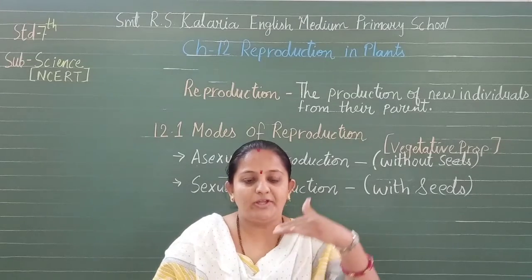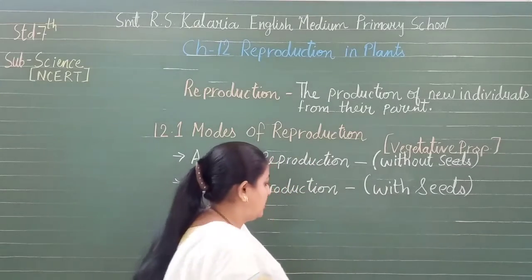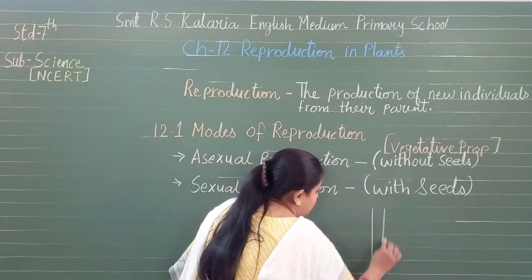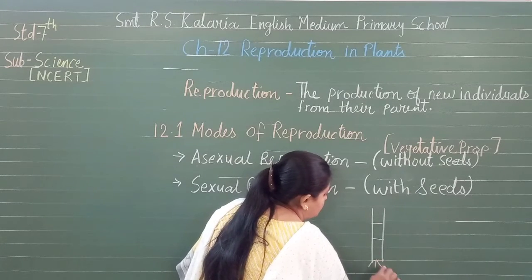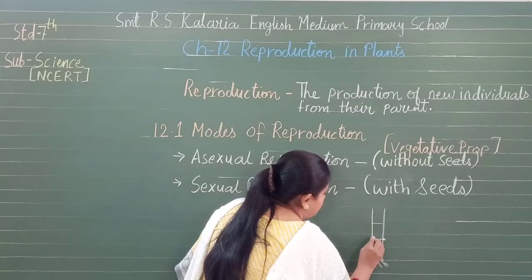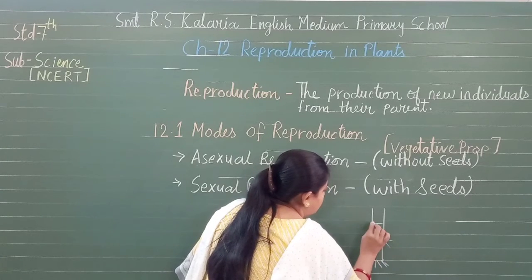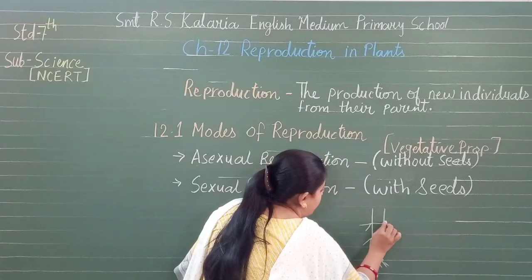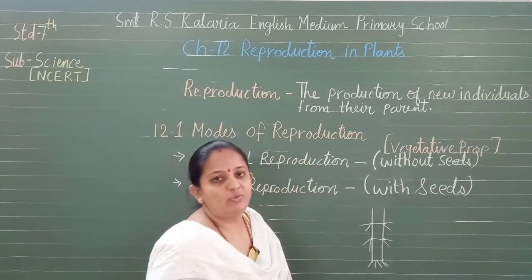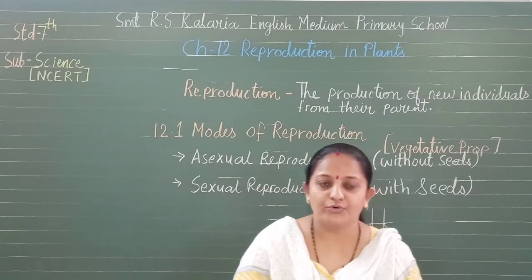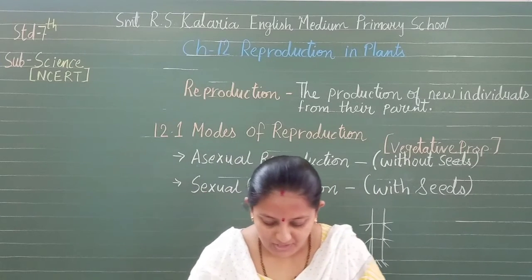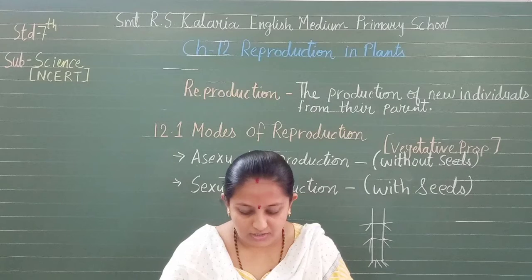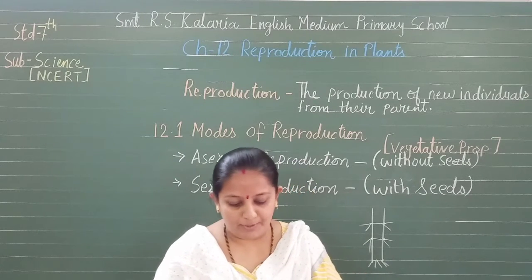Sugarcane, adventitious roots. You must have seen that the sugarcane plant is like this, isn't it? Small sections, and those roots and eye portions, these are just adventitious roots, isn't it? And which come up into the juicy part. So it is vegetative propagation through which it reproduces. So this is what is known as vegetative propagation.